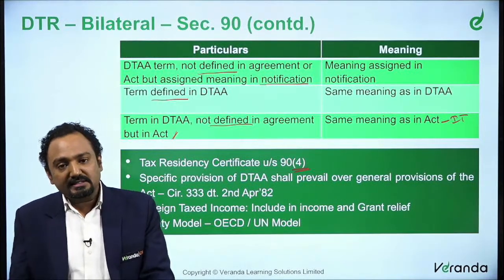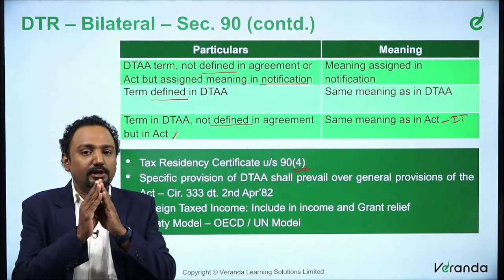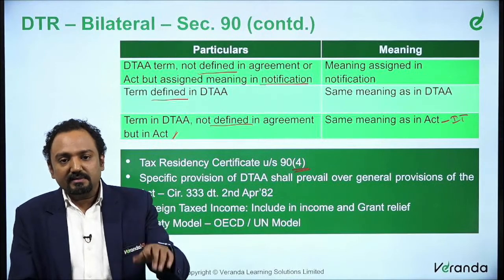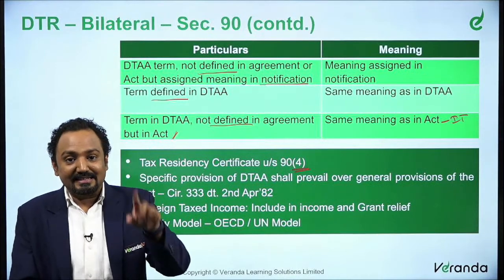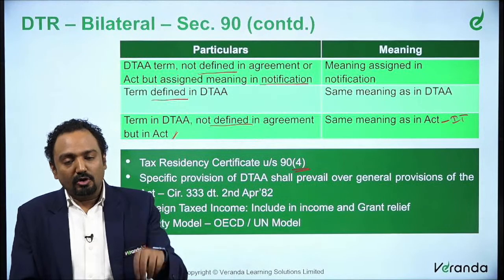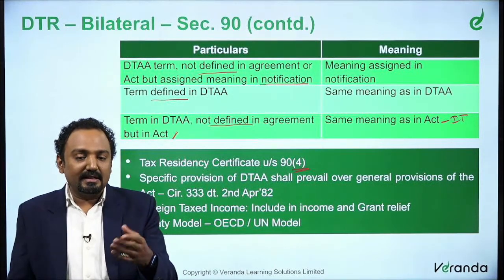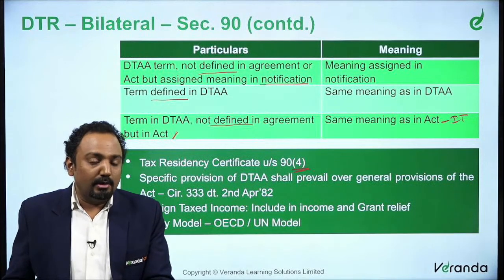So what is this tax residency certificate? It is basically to authorize, by the income tax department of that particular country, that so and so company is a resident of the United Kingdom, so they are allowed to take credit of that. You let them take credit because they belong to that country.